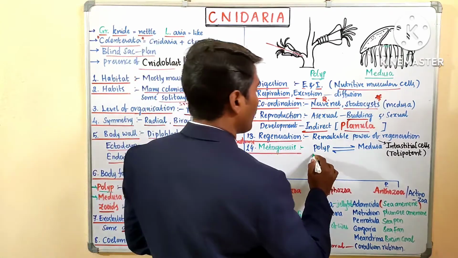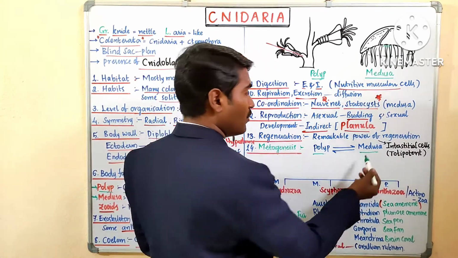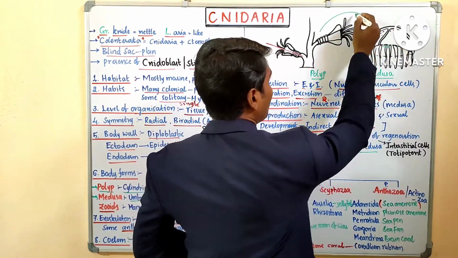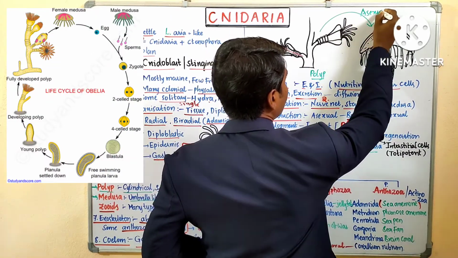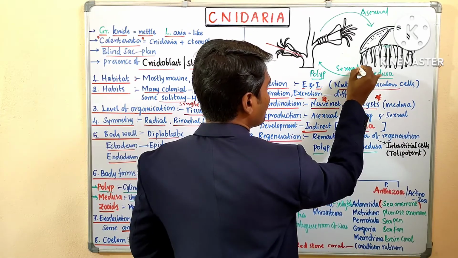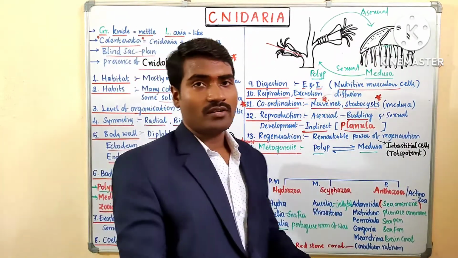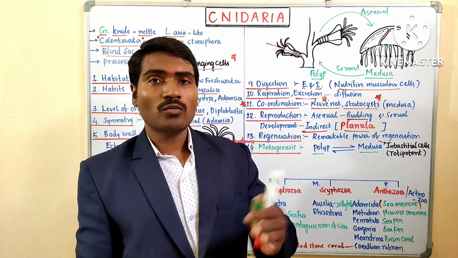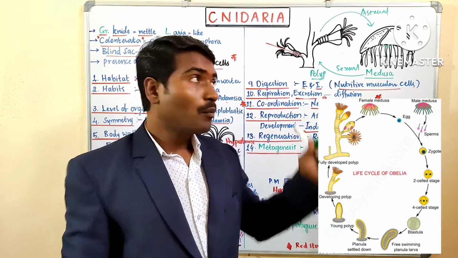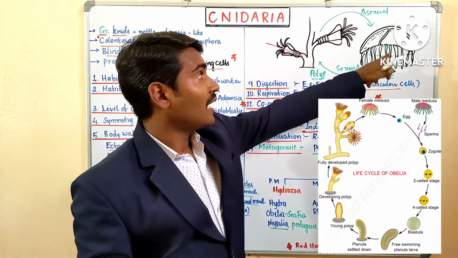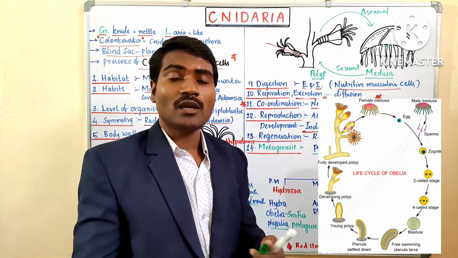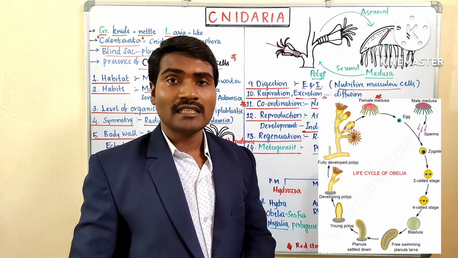The polyp form can develop into the medusa form, and the medusa form can give the polyp form. The polyp reproduces asexually and gives the medusa. The medusa reproduces sexually and gives the polyp. This alternation, polyp to medusa and medusa to polyp, is called metagenesis. Not exchanging, it is generating.